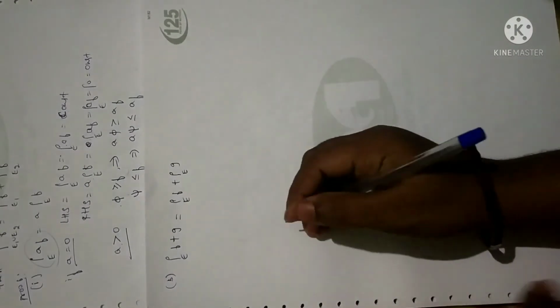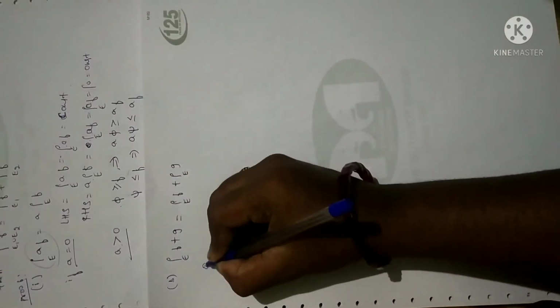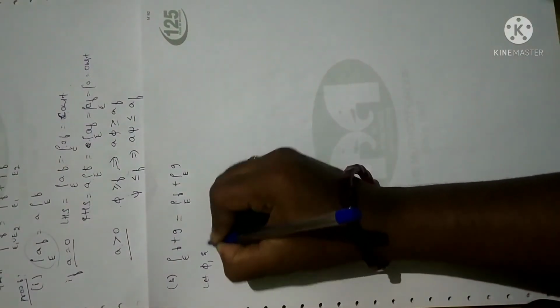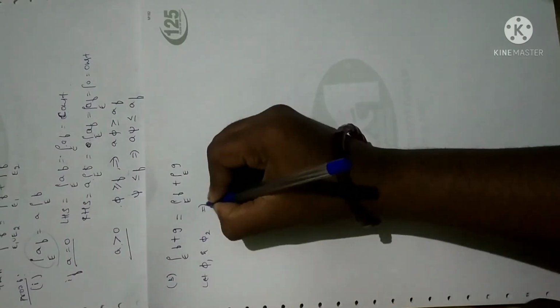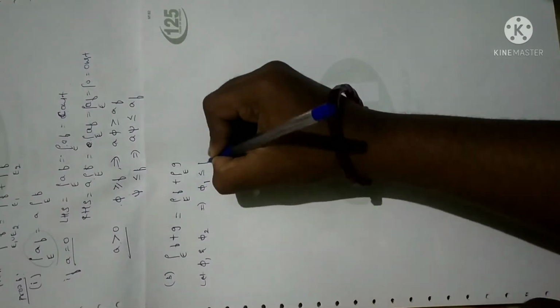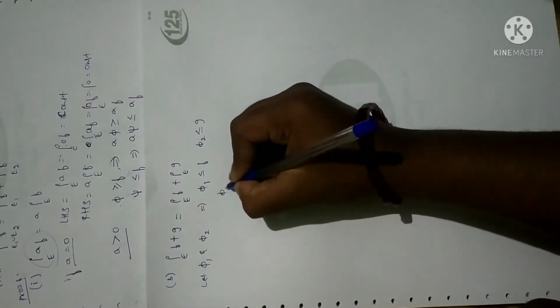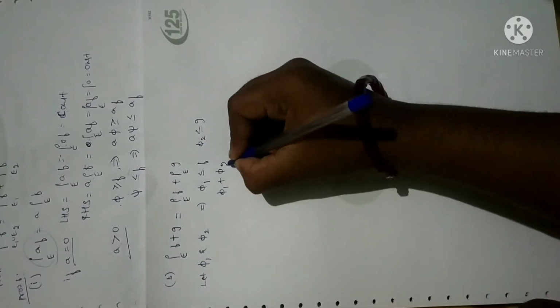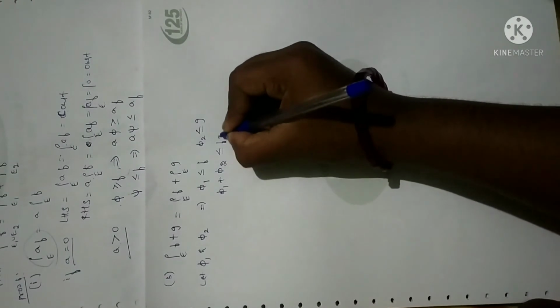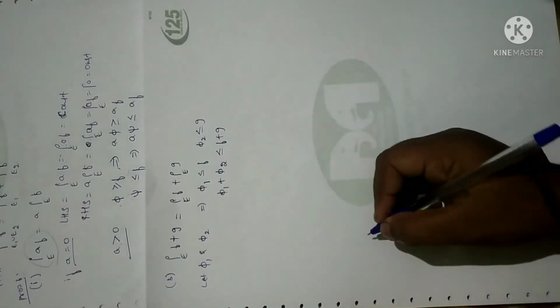So to prove this, we are again going to consider simple functions. Let pi1 and pi2 be any two simple functions in such a way that pi1 is less than or equal to f and pi2 is less than or equal to g. If this is the case, pi1 plus pi2, when you add these two, obviously this will be less than or equal to f plus g, right? So as per the properties.